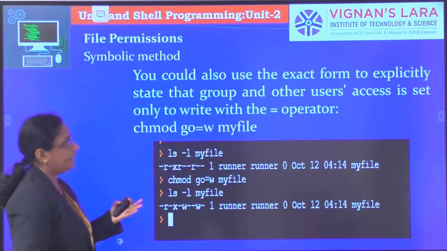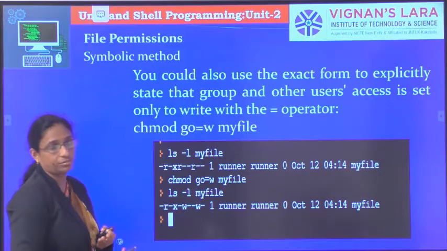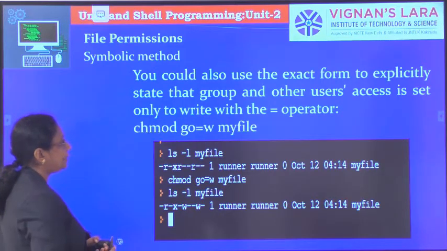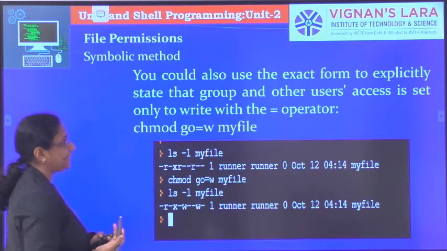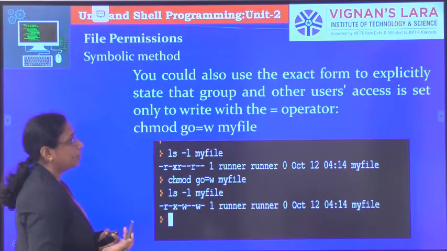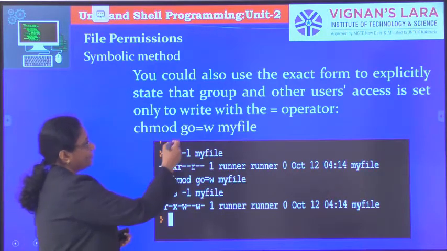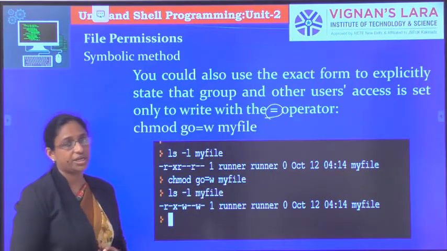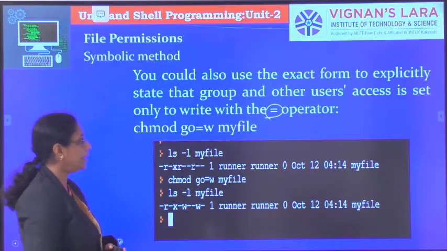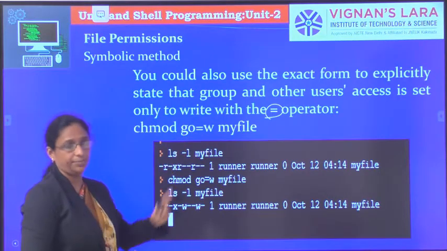Okay, and the next one is the access equal to operator. Here you can use the exact form, to explicitly state that group and other users' access is set only to write. It is an exact form representation. To give an exact form representation, we can use the equal sign. Here I am giving group and others write permission.